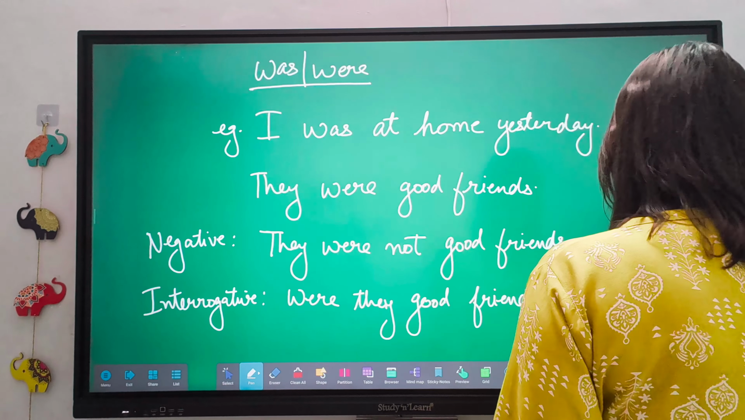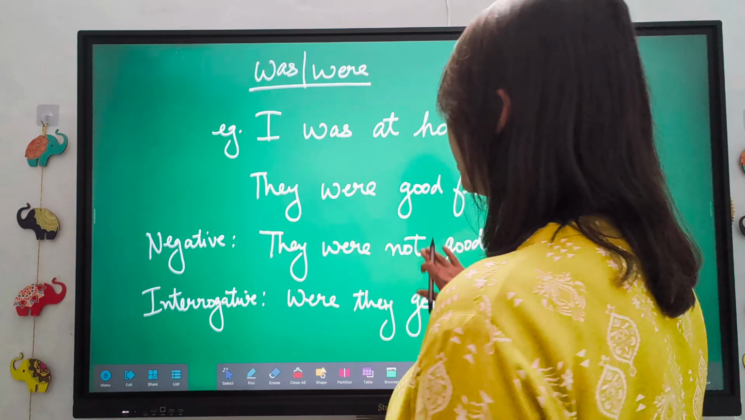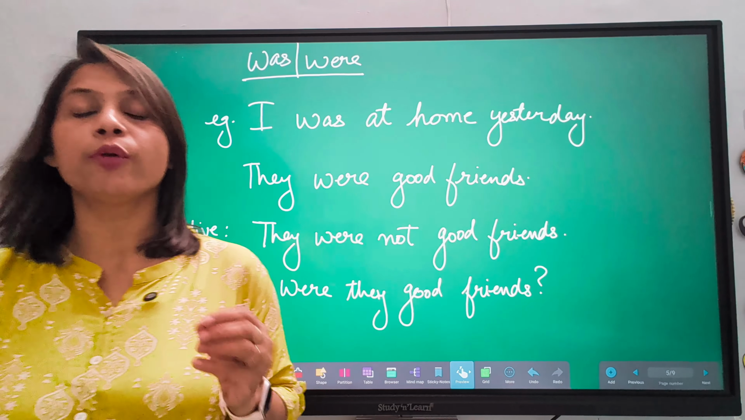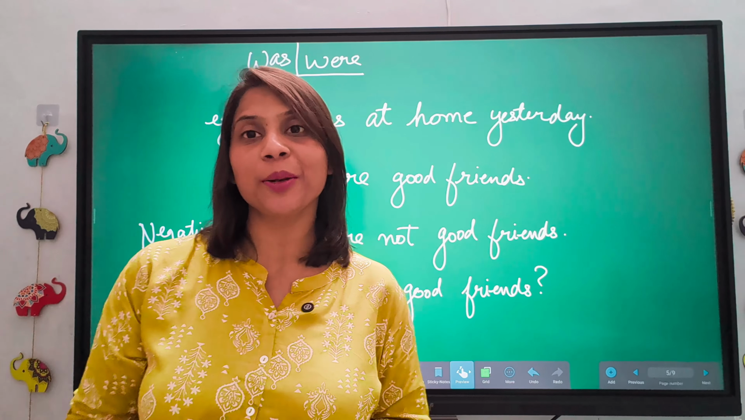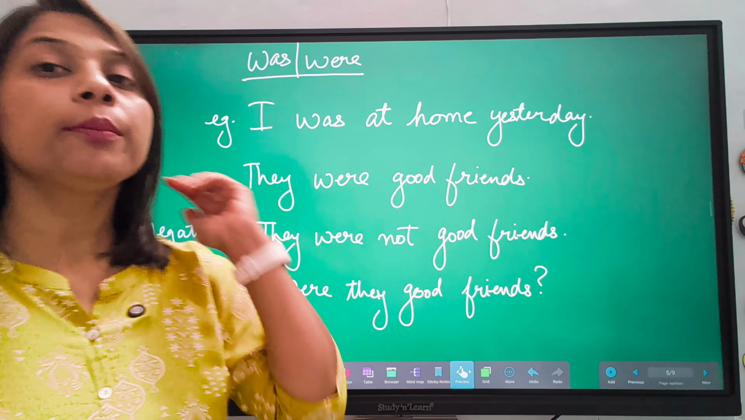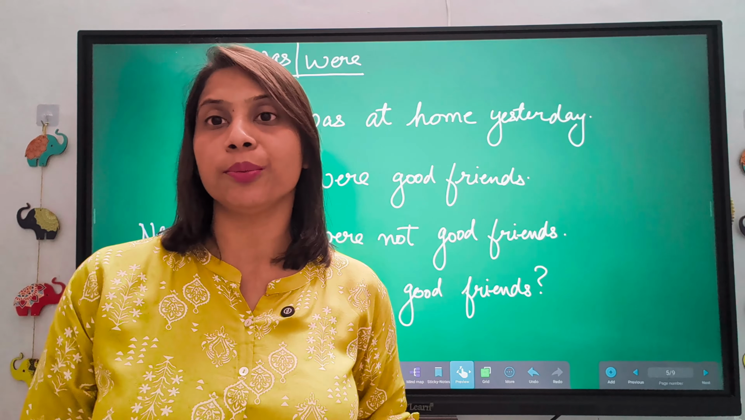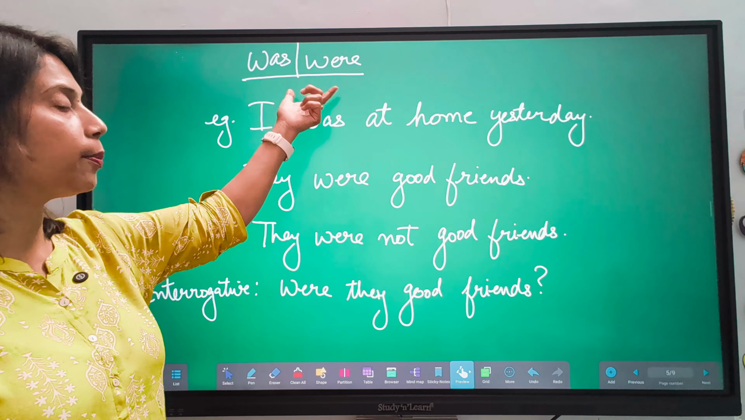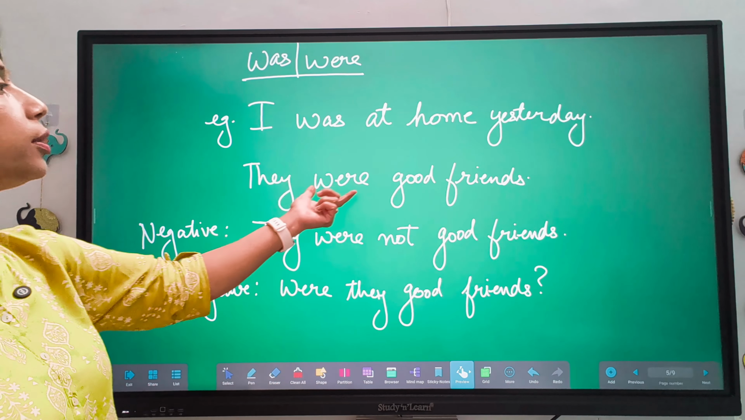Now, move to the next part, that is was, were. So the sentences in which we use was, were, that are also the part of simple past tense. So how we use that, like I was at home yesterday. कल मैं घर पे थी. I was at home. So we use was and were for simple past tense. So they were good friends.